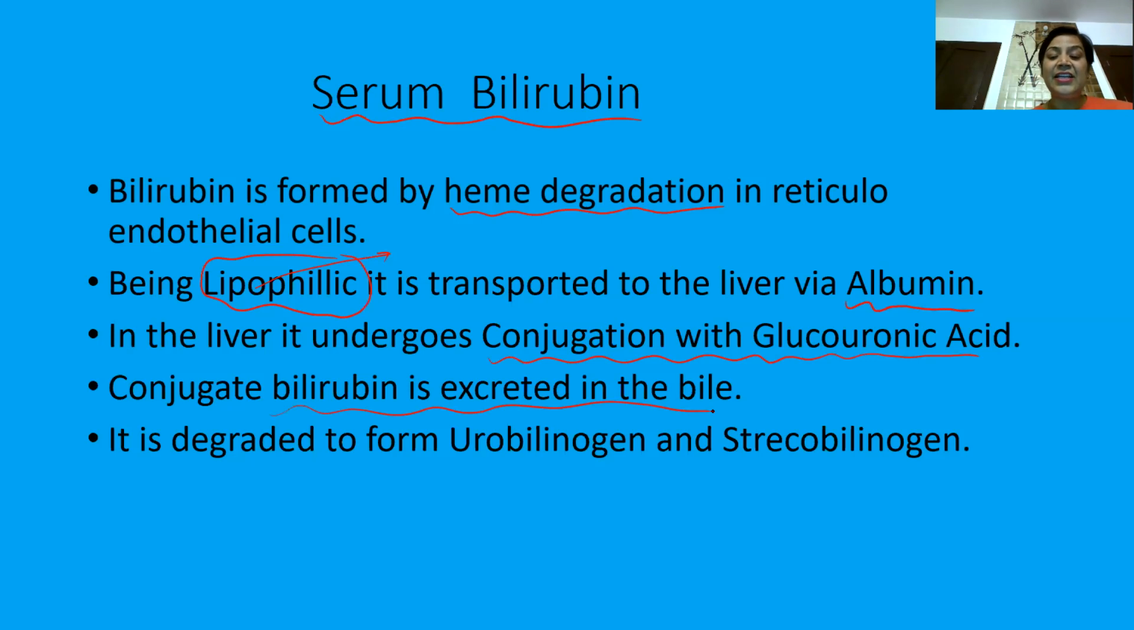When it is excreted in the bile, it degrades to form urobilinogen and stercobilinogen. Urobilinogen, or urobilin, gives the characteristic color to urine, and stercobilinogen, or stercobilin, gives the characteristic color to feces. So the degradation of bilirubin is very important.